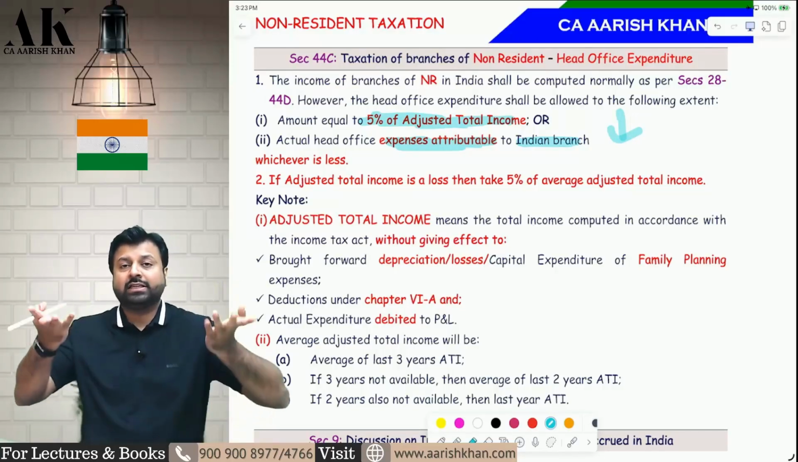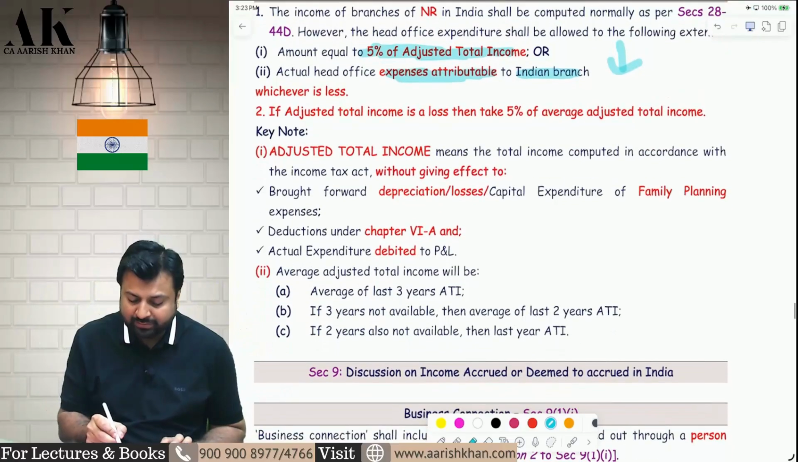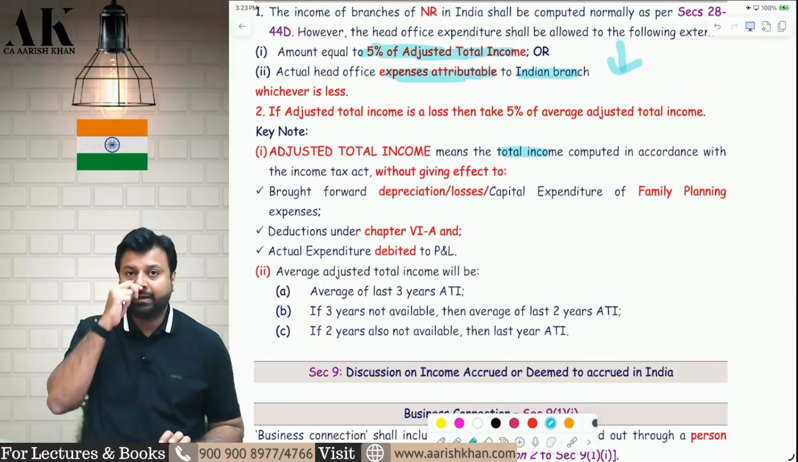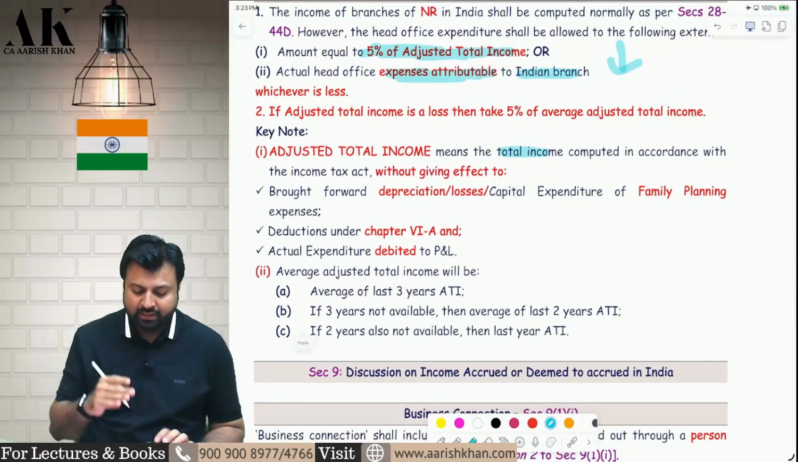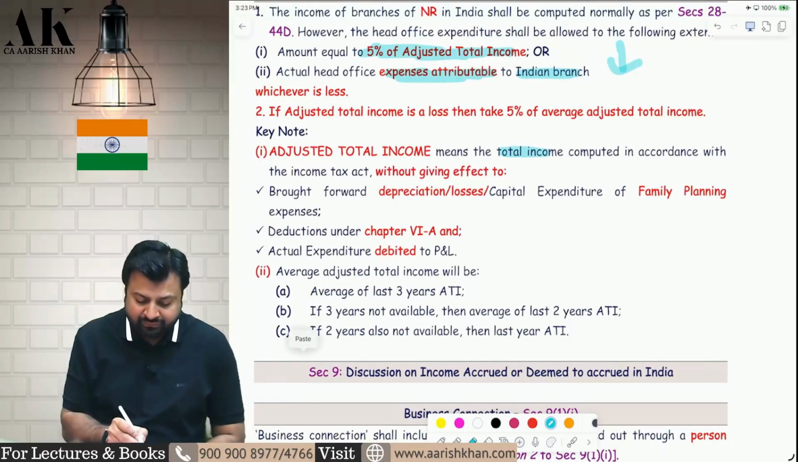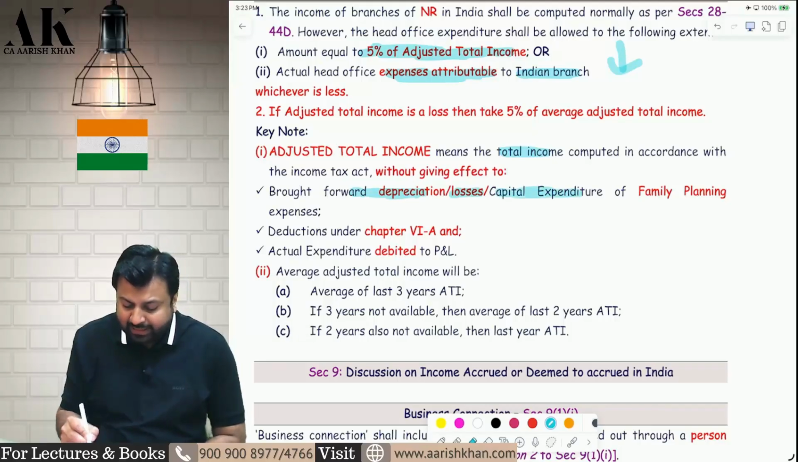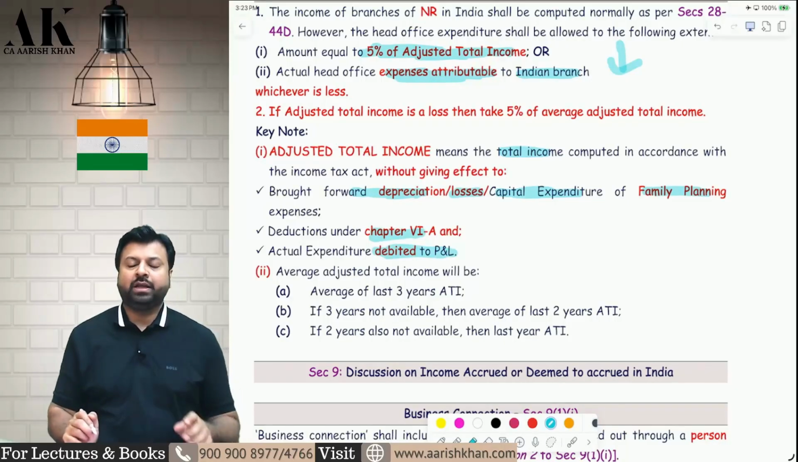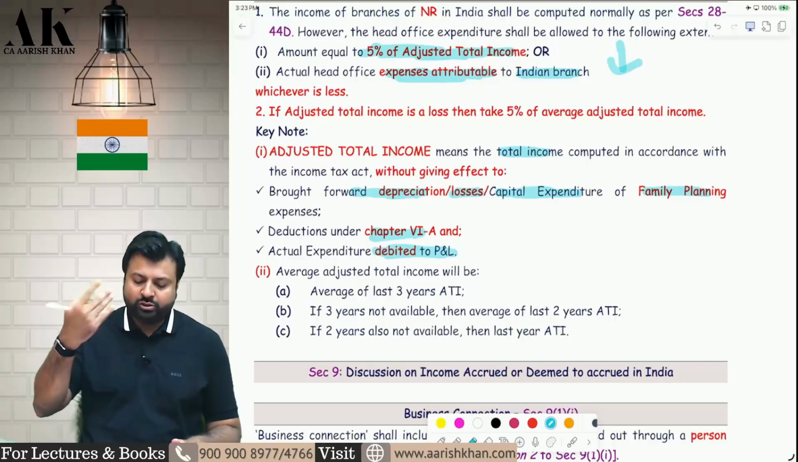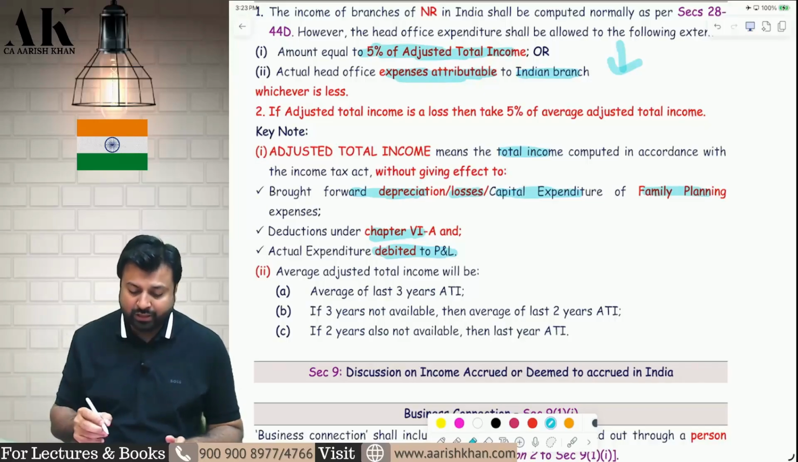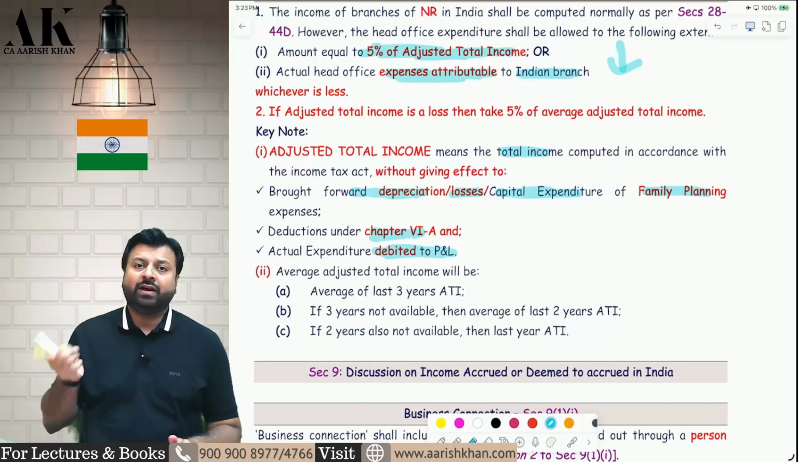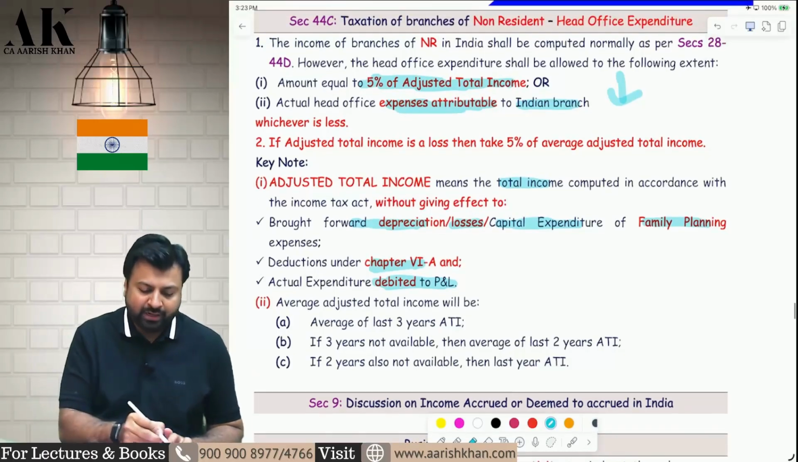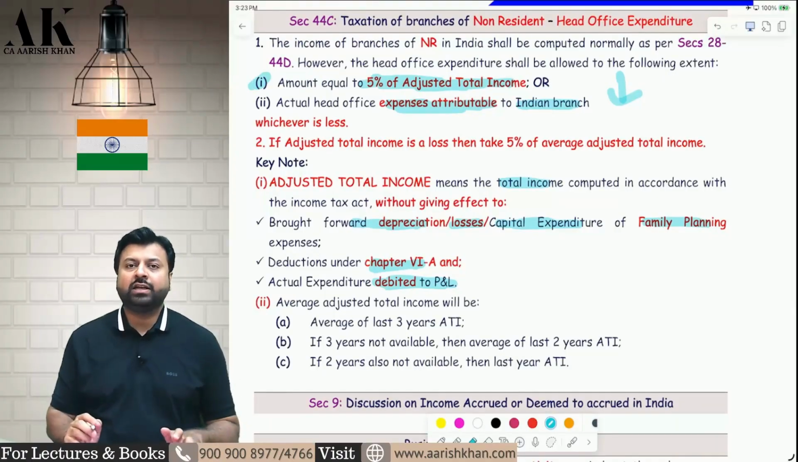Sir, what is adjusted total income? Adjusted total income is nothing but your total income, but after adding the following items. Add the following items to the total income. First, add UAD, add brought forward losses, add capital expenditure of family planning, add chapter 6A deductions, and add actual head office expense debited to P&L. Add back all these items. Once you add back all these items, you will get adjusted total income. Take 5% of that. That will become point number 1.